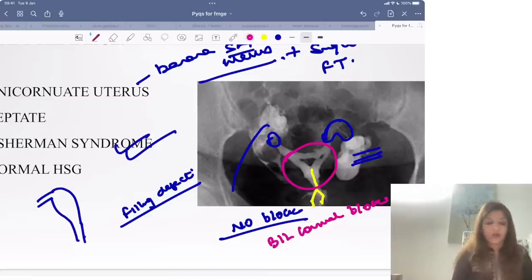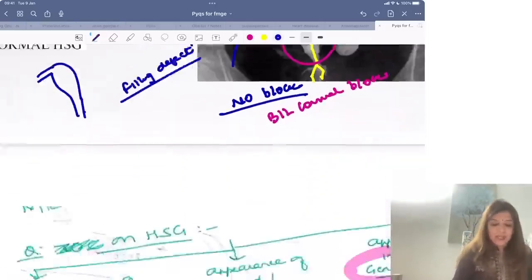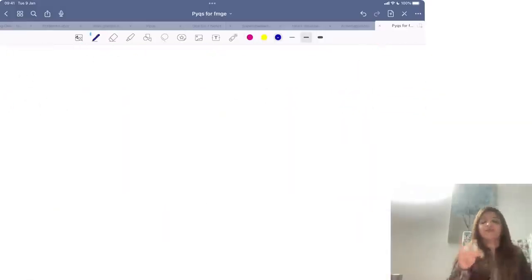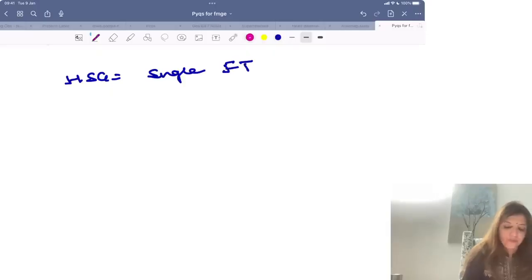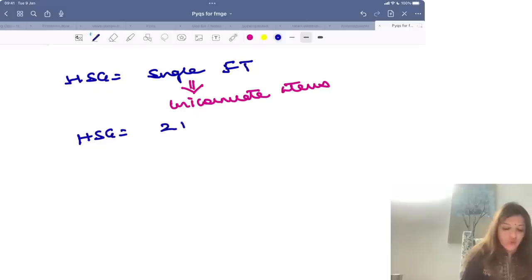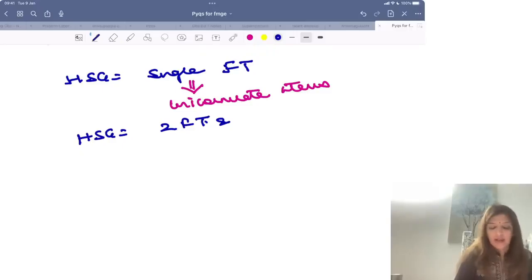Septate and bicornuate. Okay. Now, septate and bicornuate, they are very difficult to differentiate on HSG. अगर HSG में, so I want all of you to copy this. If on HSG you are getting a single fallopian tube, it means it is unicornuate uterus. Right? If on HSG you are getting two fallopian tubes and simultaneously you see that there are fallopian tube तो दो हैं. अब fallopian tube दो तो normally भी होते हैं.